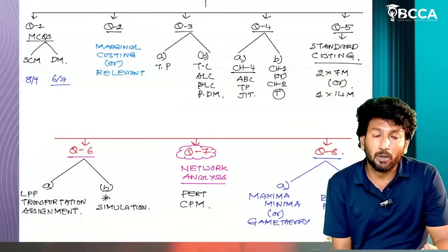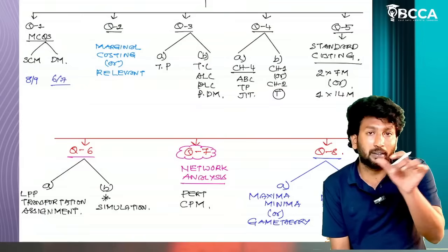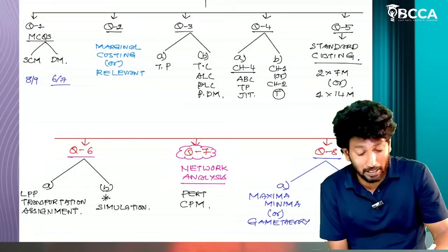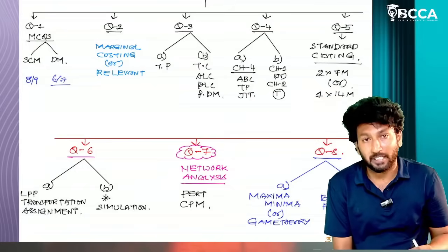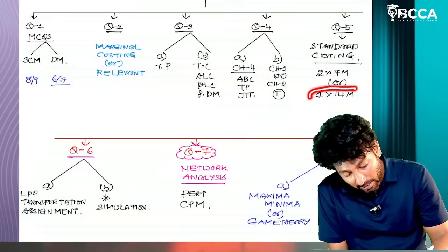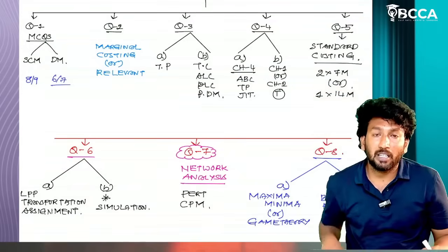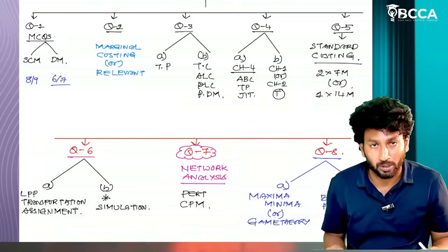For question number 5, standard costing, sometimes they are asking two 7-mark questions. For these they are asking variance calculation: material cost variance, labor cost variance, overhead cost variance calculation, or else sales value variance, sometimes investigation of variance, planning and operational variance. Some concepts are there for 7 marks. Or else if they are asking a 14-mark question, it means a direct reconciliation question. For that reconciliation also 2-3 models are there. If you learn those models, sure-shot you can write that question.